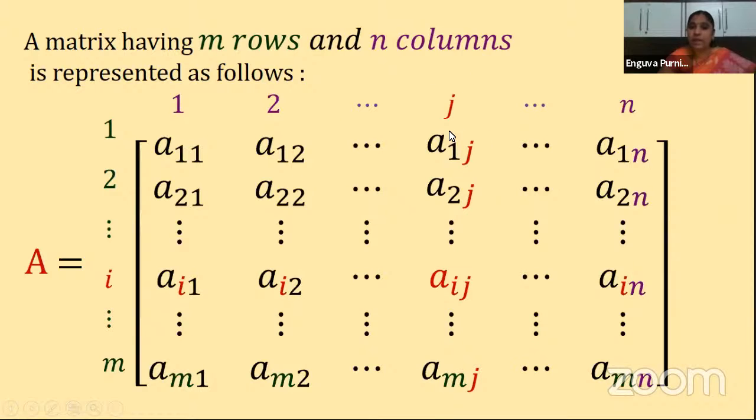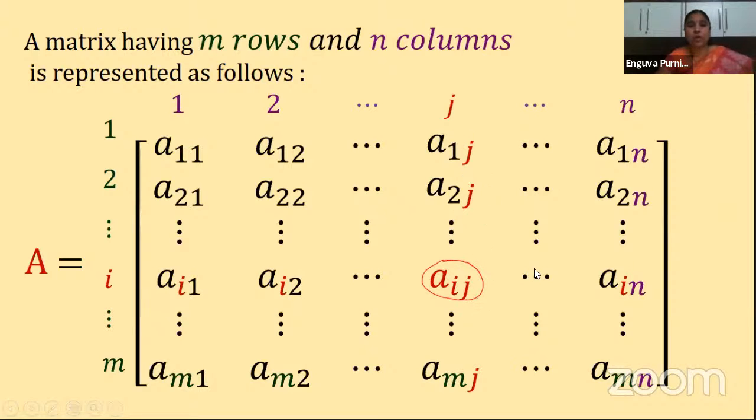So in between we are taking the jth column, and here we are taking the ith row. Clear? So the elements are always represented. The general element of a matrix is denoted by Aij. Clear, children? This is nothing but Aij. I am highlighting that one, children. Let us see here. This one, I'm rounding up to make it clearer. Aij is a general element, children. So i is representing the row number in which it is there, and j is representing the column number in which it is present.